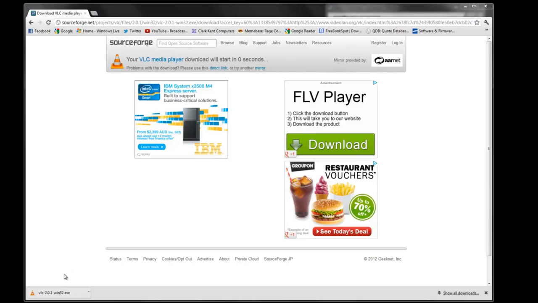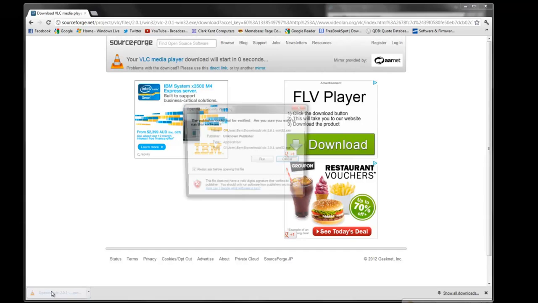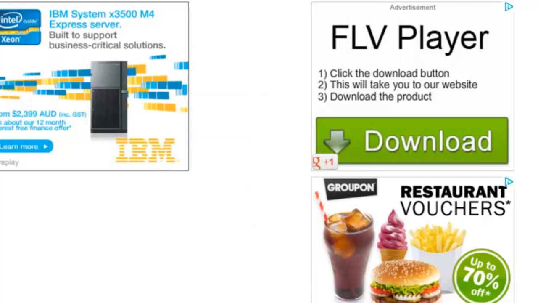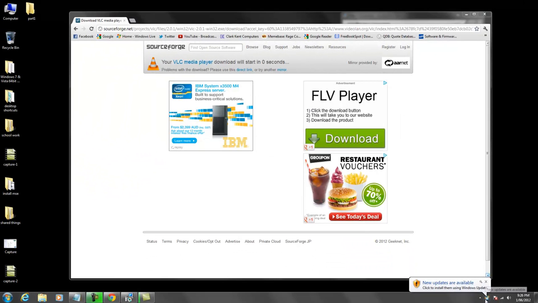Welcome back. So now the file has fully downloaded down the bottom, so we just click here. Oh, we don't even have to click there, we just click on it. It'll come up with run. Yes.